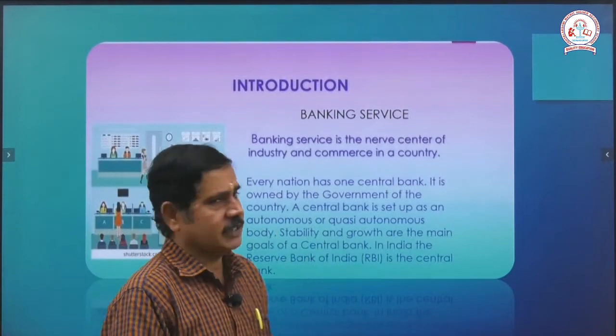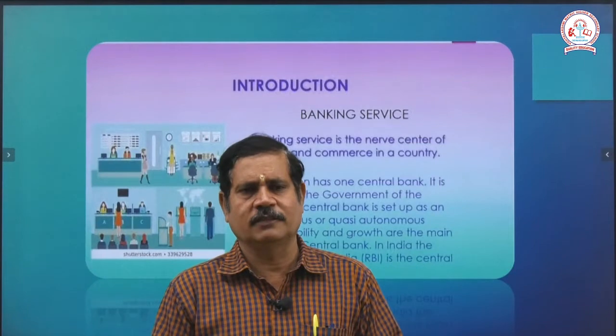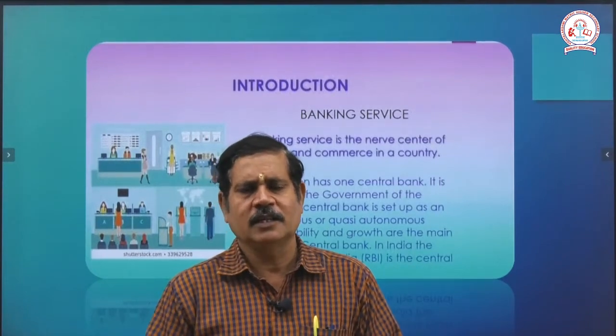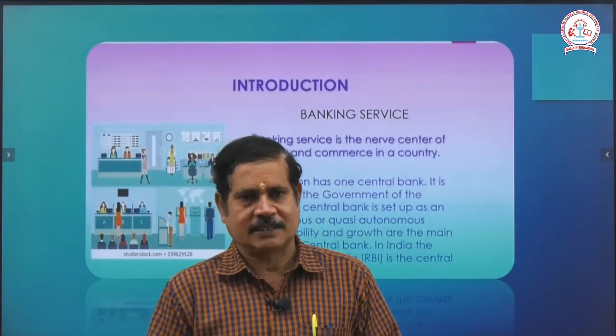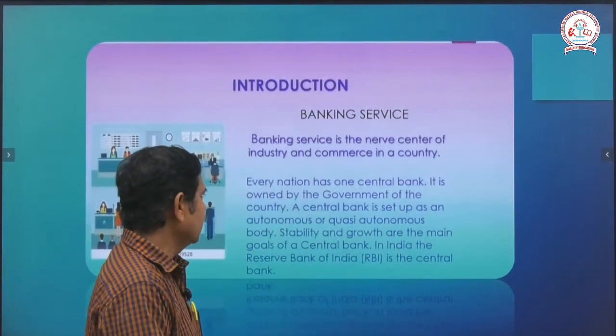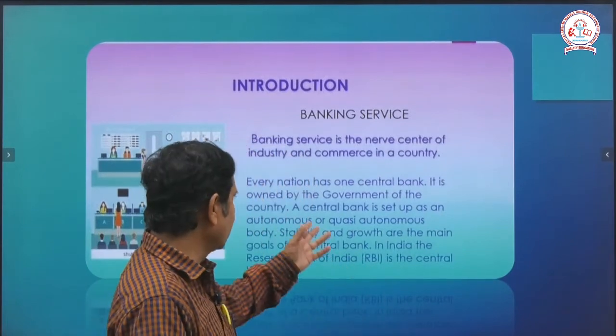So every nation has one central bank. Every country has one national bank, the Apex Bank, as they call it. The nationalized bank is owned by Government of India.